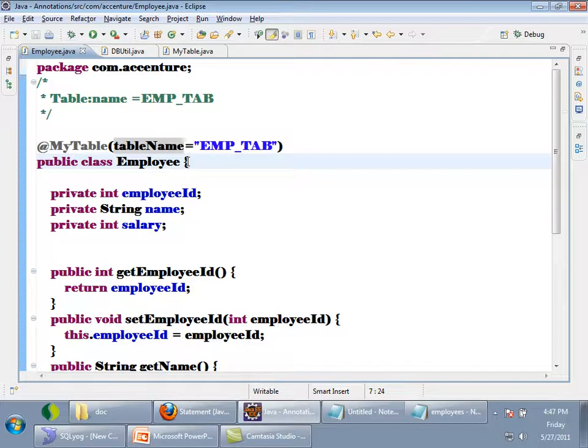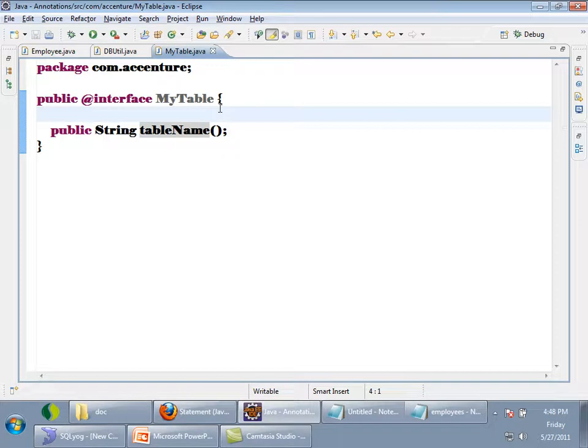Is this a single valued annotation, or tell me? No. If there is only one attribute and the attribute name is value, then it is a single value annotation. This is not a single value annotation. This can be treated as a multi-value annotation. Even though there is only one attribute, this is multi-valued. In one annotation, there can be many more also.